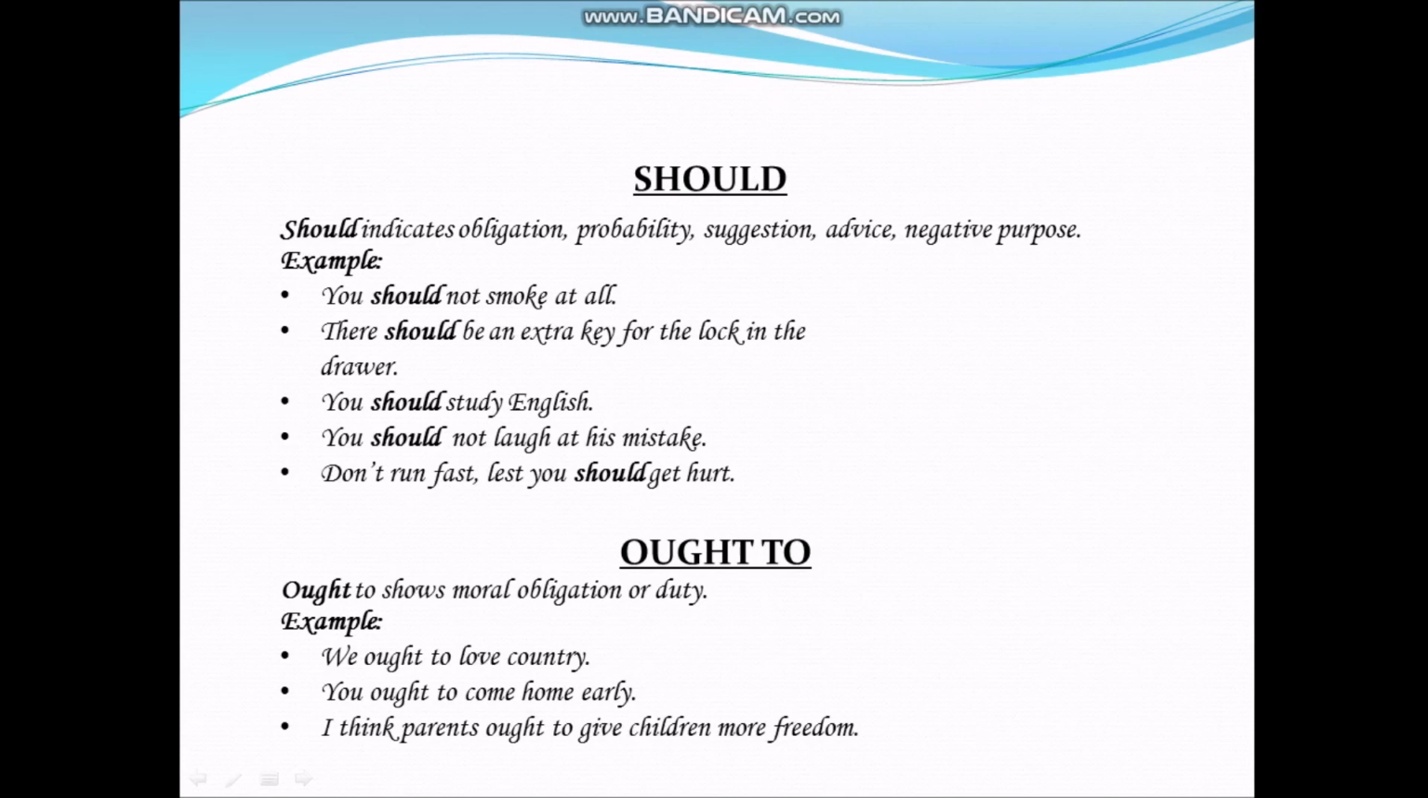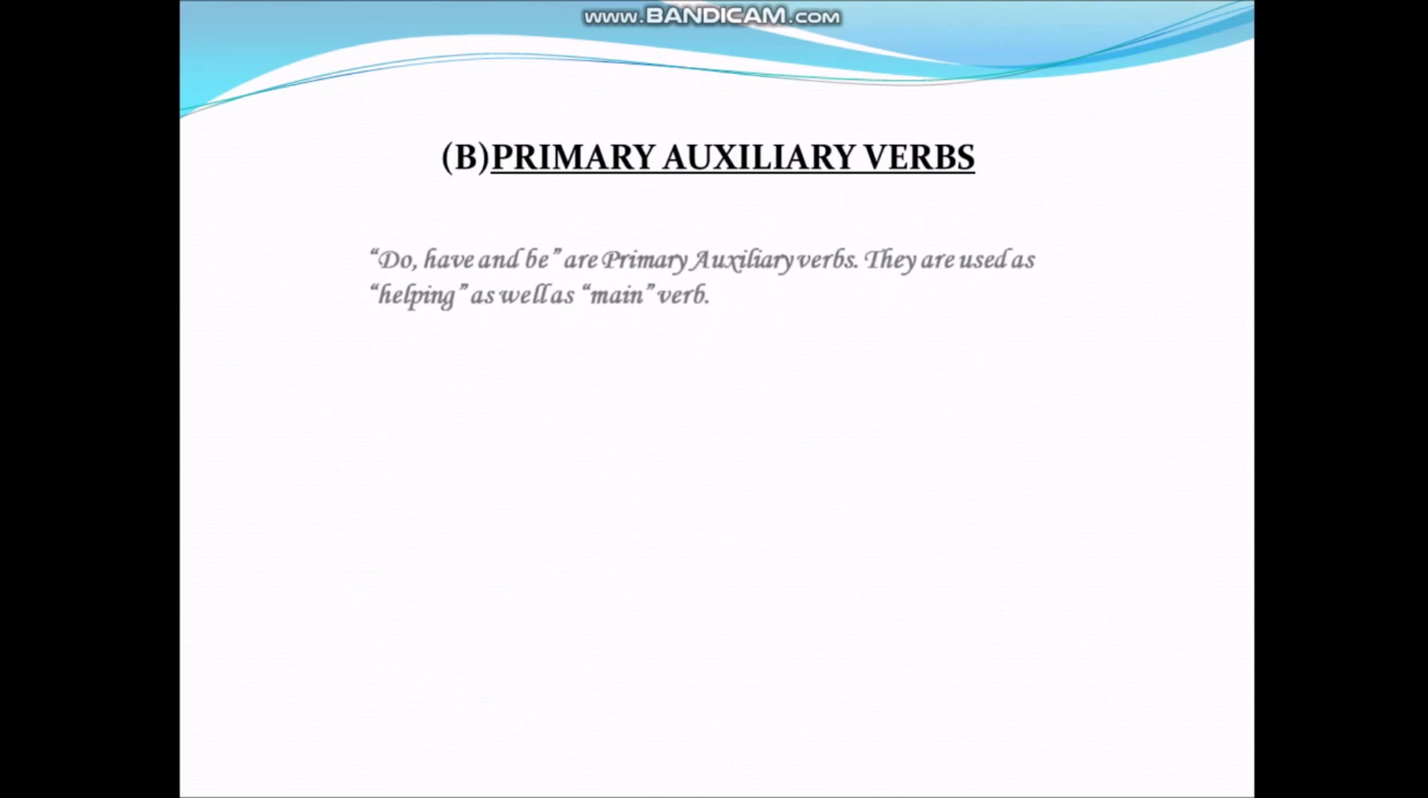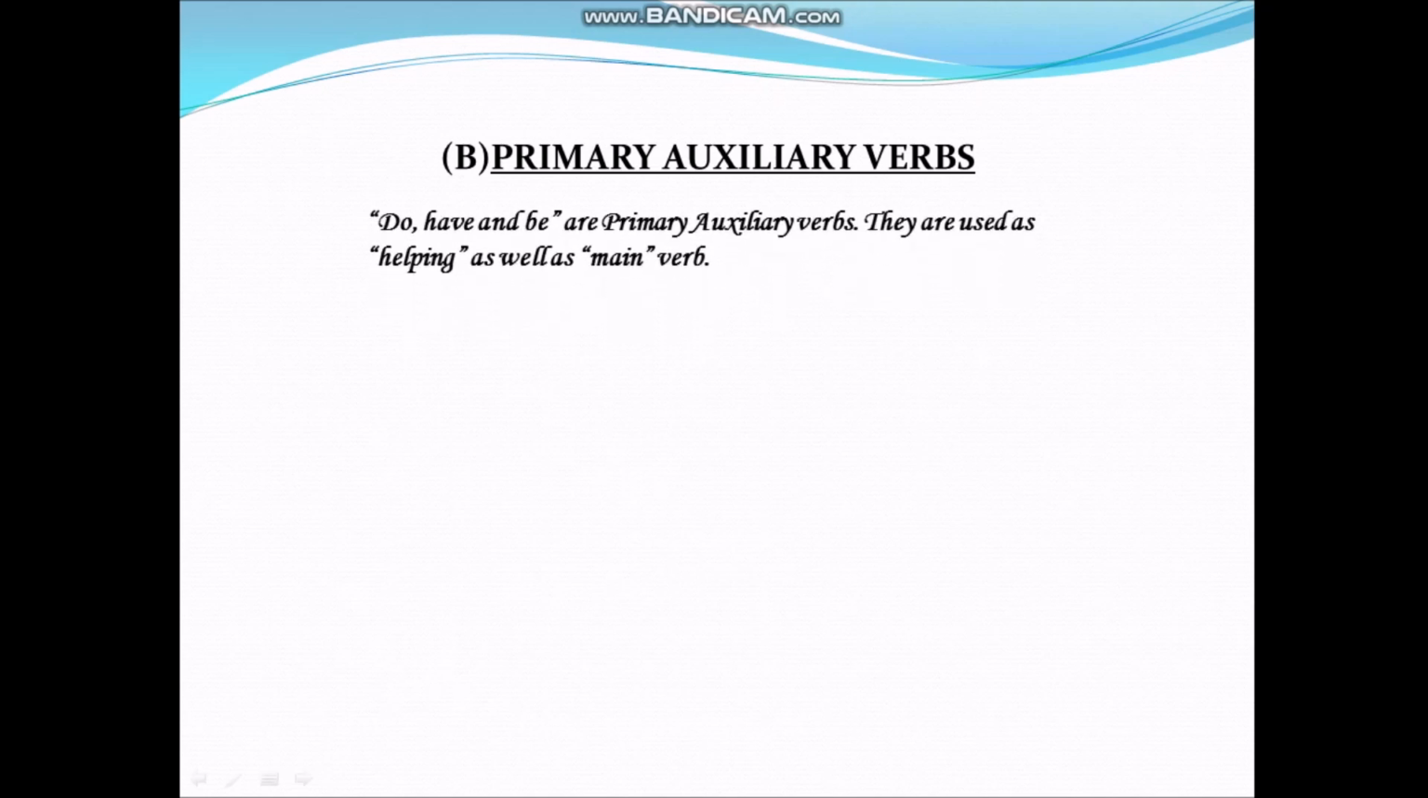Here is the next type of verb, that is primary auxiliary verb. What are they? Do, have and be are primary auxiliary verbs. They are used as helping as well as main verb.